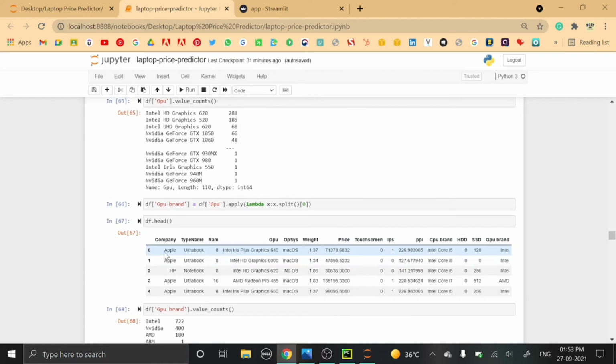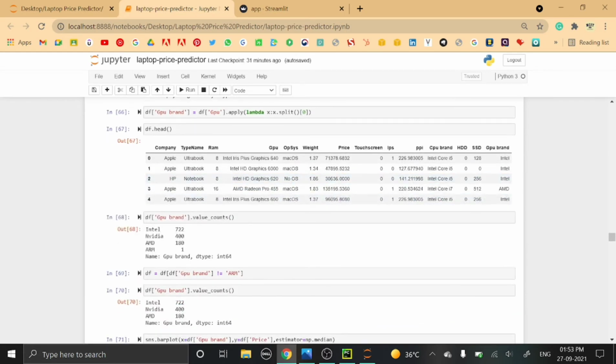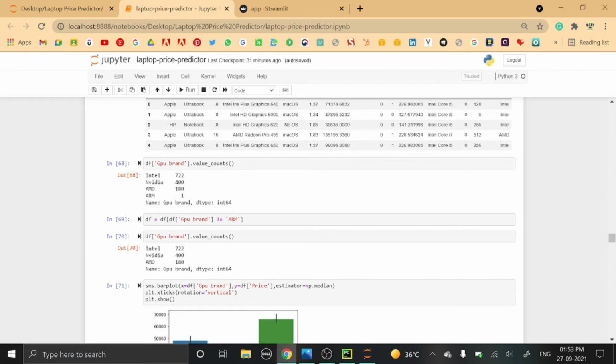So for example, for this Apple laptop we have GPU of Intel Iris Plus Graphics 640. So this Intel will be extracted and it will be stored into the GPU brand. Same for example, for this Apple we have AMD Radeon Pro 455. So this AMD will be extracted and stored into this GPU brand. Then if we perform a value count, for Intel we have 722, for Nvidia we have 400, and for AMD we have 180.